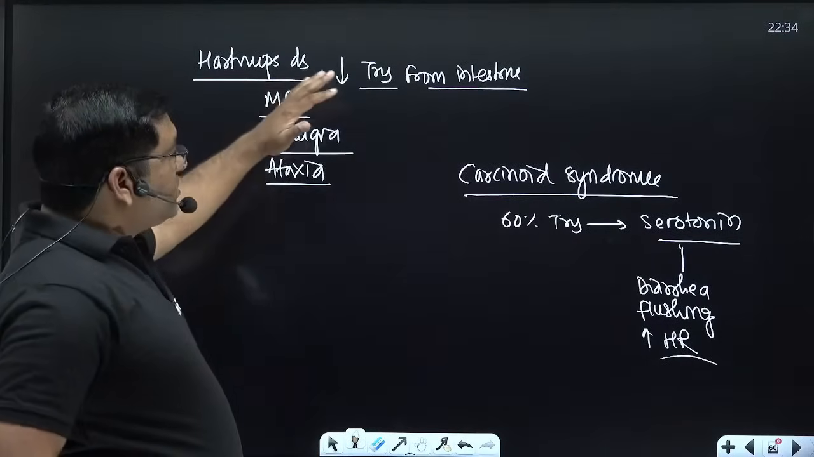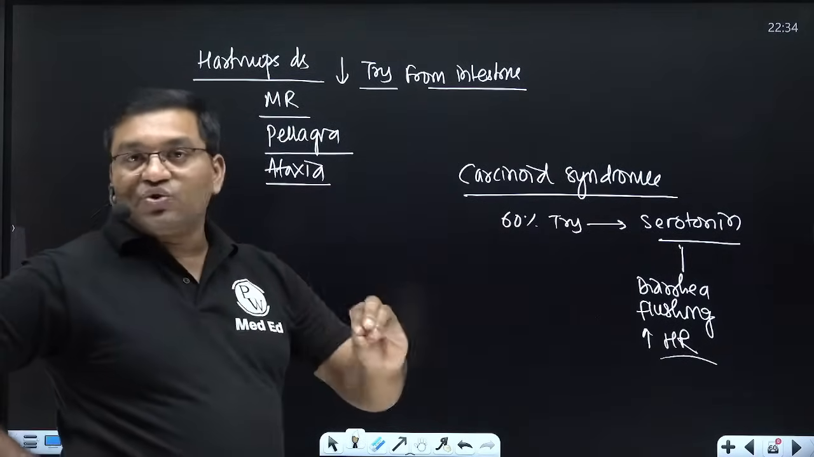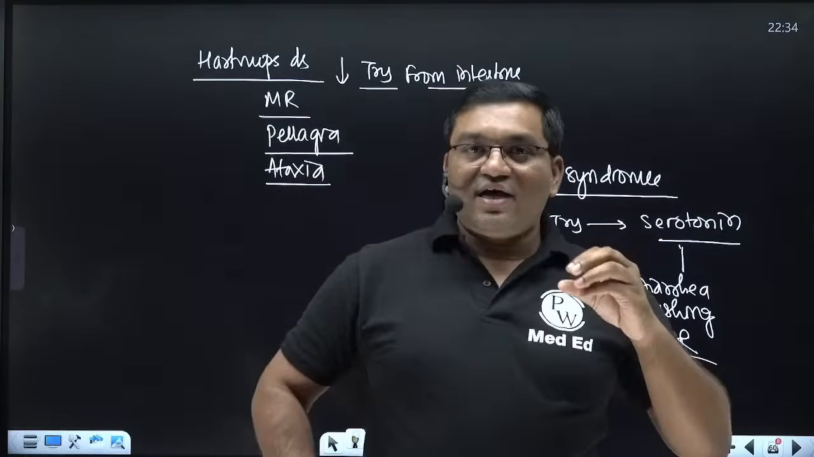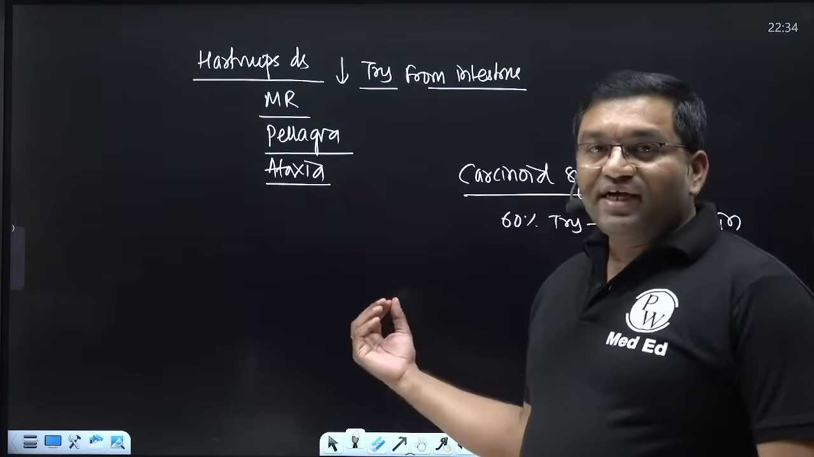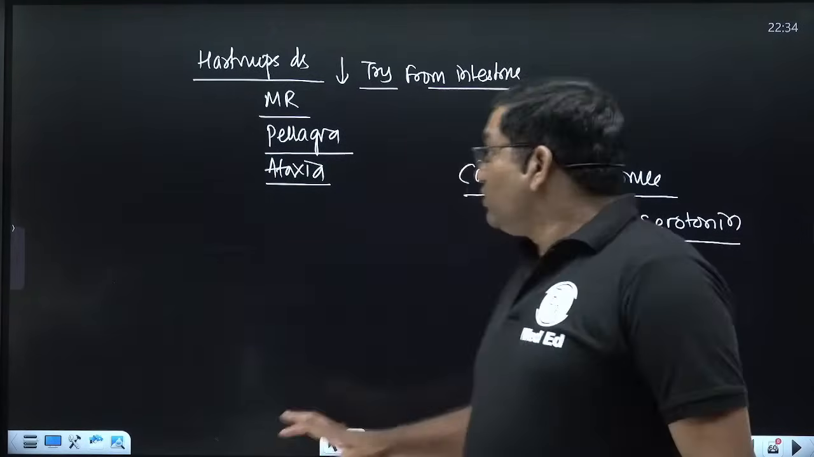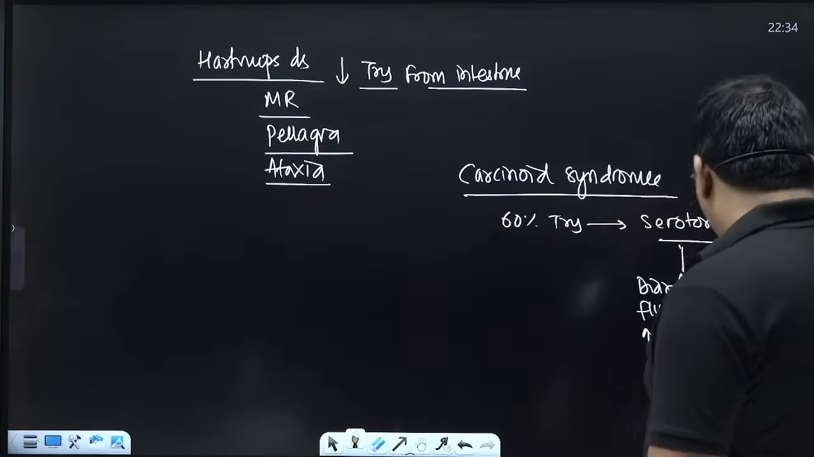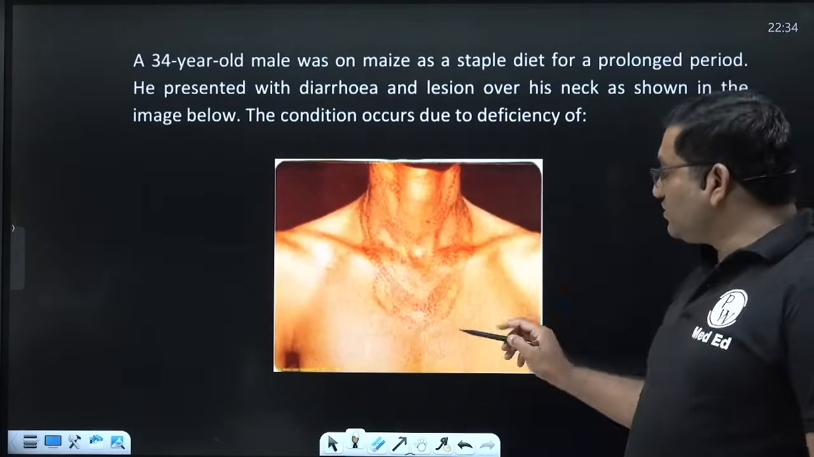So Hartnup disease, carcinoid syndrome. Then vitamin B6 deficiency, there is xanthurenate excretion in the urine, and when we take jawar as a staple diet, the leucine inhibits the QPRTase enzyme and causes niacin deficiency. So these are the different diseases related with tryptophan metabolism. See, this is the golden image.